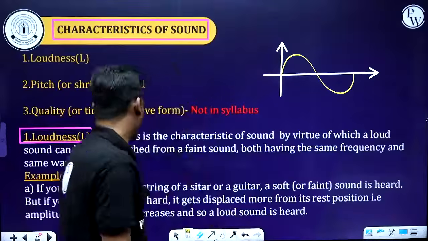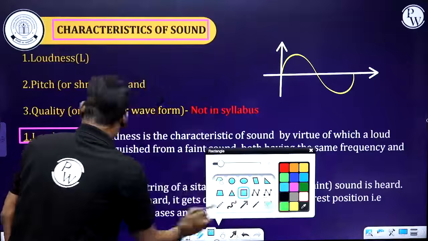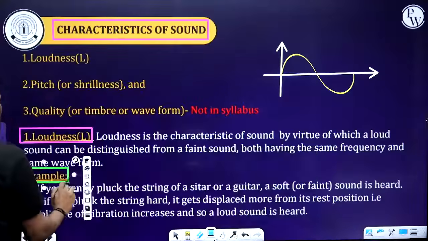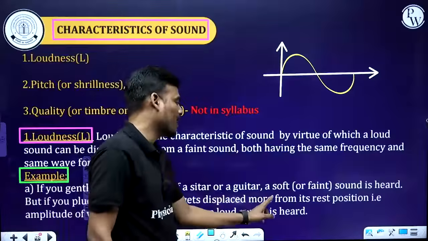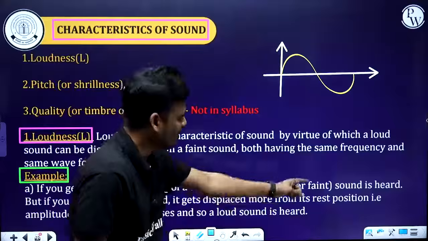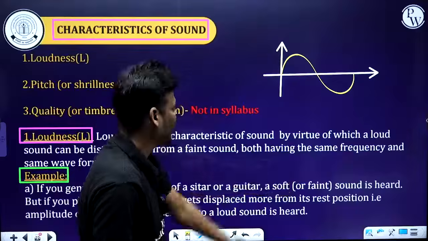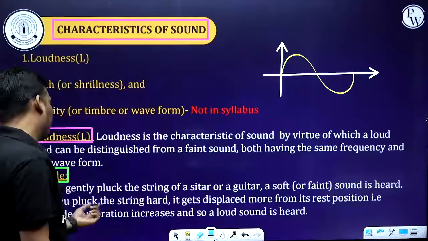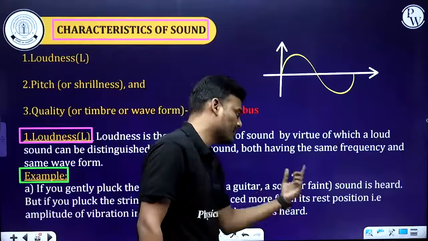And the second example for the loudness of sound: if we gently pluck the string of a sitar or a guitar, a soft or faint sound is heard. But if you pluck the string hard, it gets displaced more from its rest position.